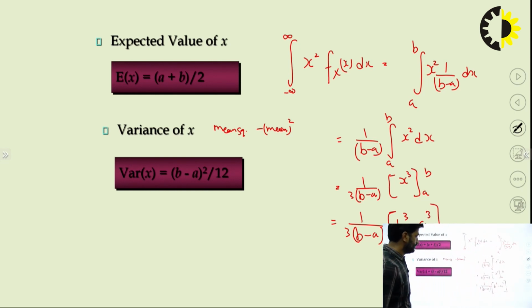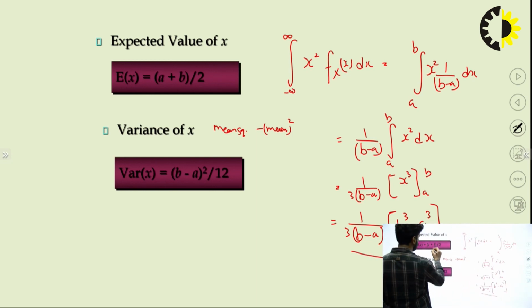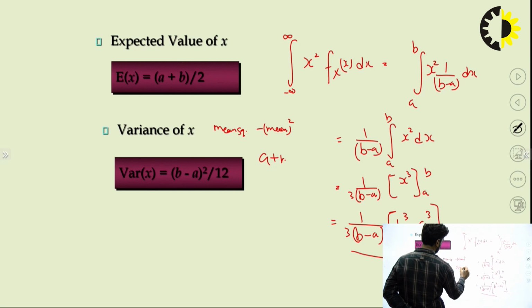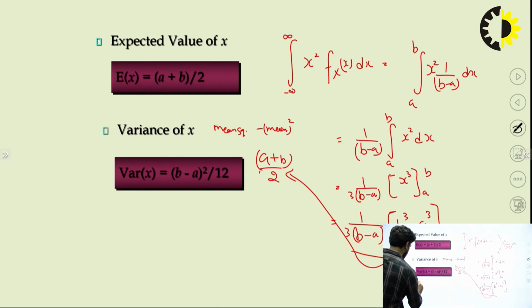Right. Now this is the mean square value, and you know the mean we have calculated is a plus b by 2. Now the mean square value minus this, you will get the variance that is denoted by sigma square, b minus a square by 12.